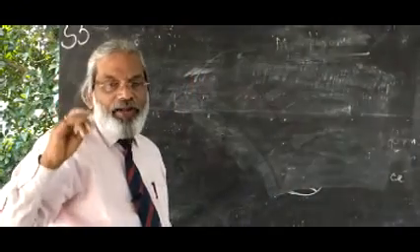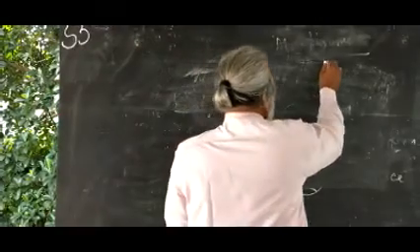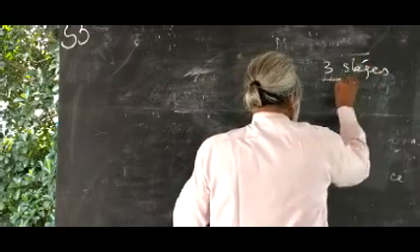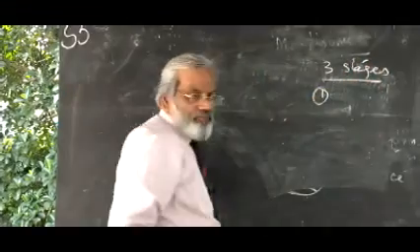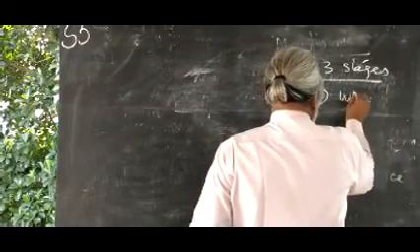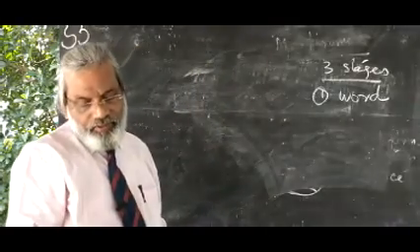In one of the linguistic grammar books, it is written that we have to identify a morpheme by 3 stages, or 3 criteria. One is whether it is a word, formed by a word.